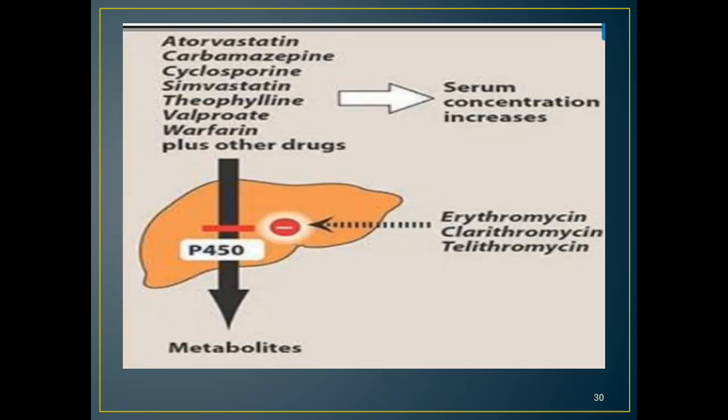Mainly erythromycin and clarithromycin inhibit microsomal enzymes, that is cytochrome P450, and this decreases the metabolism of drugs and increases the plasma levels of atorvastatin, carbamazepine, cyclosporine. So this finally results in toxicity.